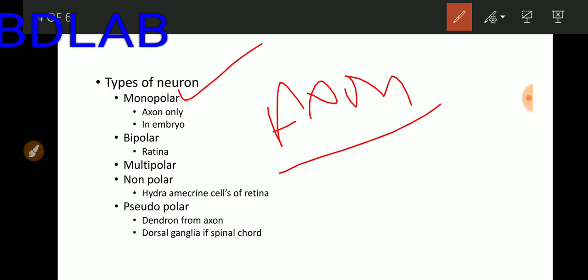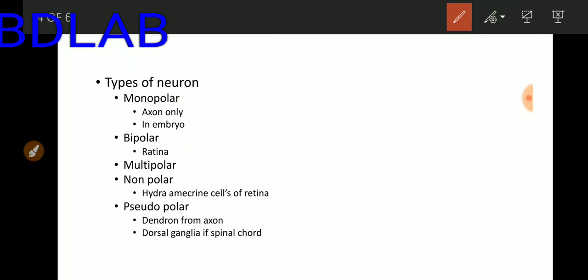So first type of neuron is monopolar. Monopolar neuron has one cell process, and I told you recently that axon is always present in single number, never double. So monopolar neuron is a type of neuron which has one cell process, and that cell process is the axon.